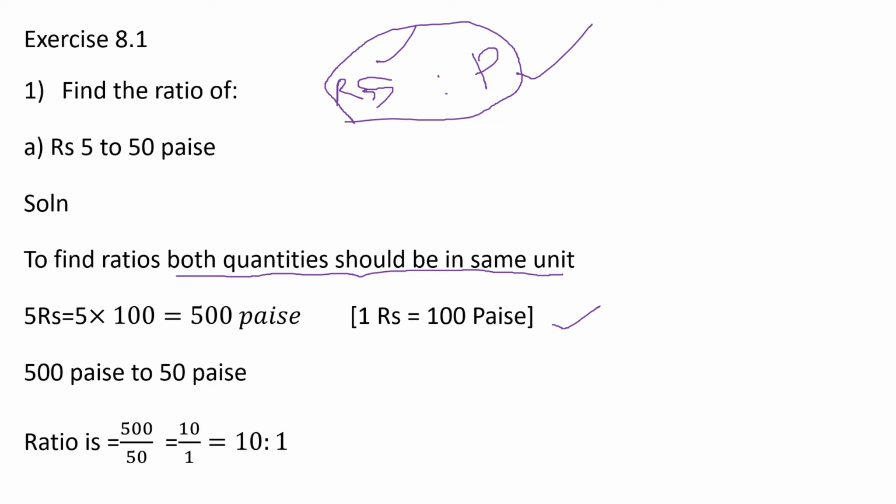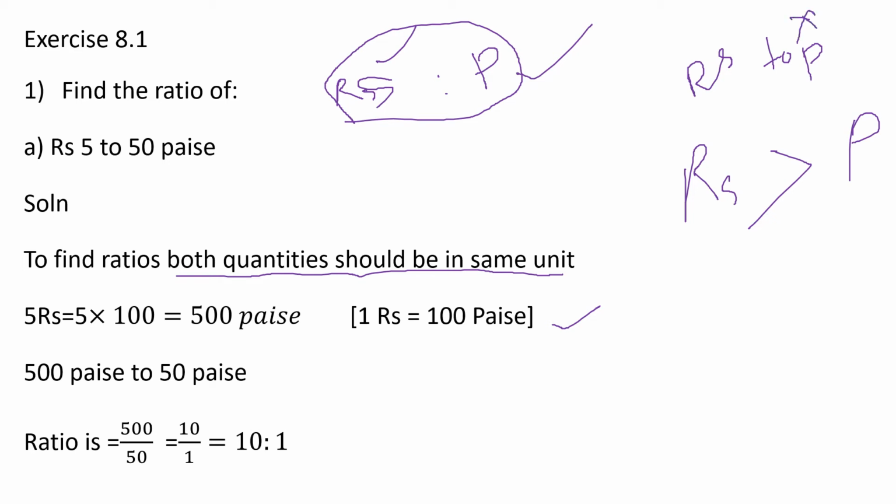So is rupees greater or is pies greater, children? Rupees is greater, right? So here we are going to convert rupees to pies. Big to small, what will you do? Multiplication, right? Big unit to small unit means you are going to do multiplication.